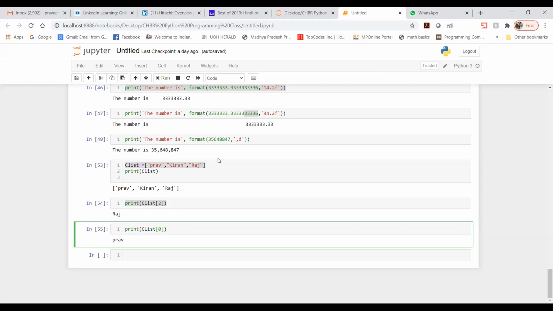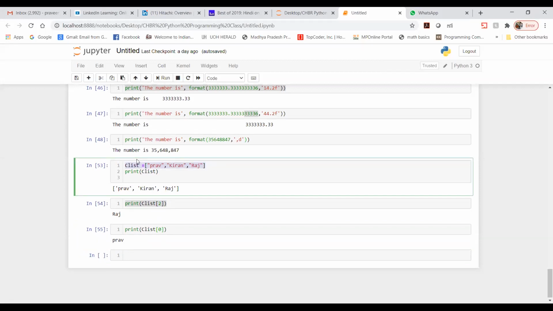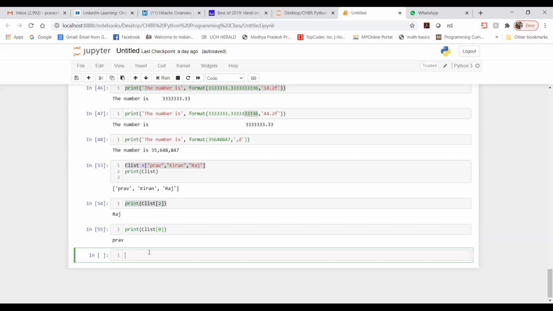a range of values. Let me just create one more list. I should write it like C list 2. Here let me write another few names: PK, Allu Arjun, Mahesh Babu, Pawan Kalyan. Then who else do you want to be entered?